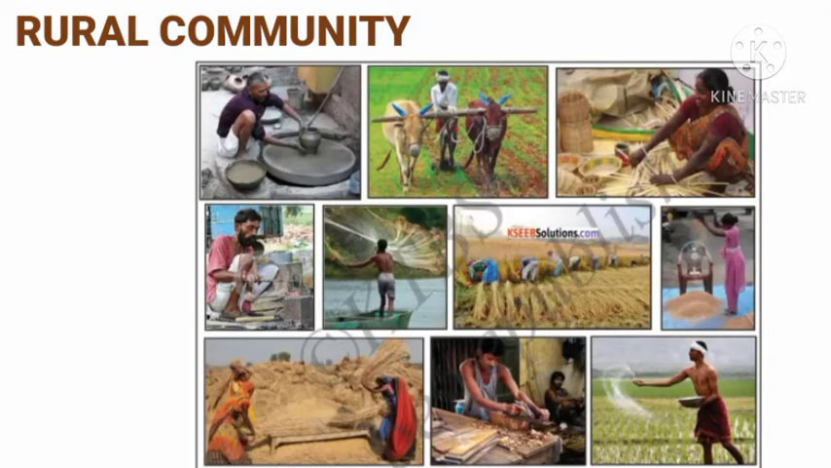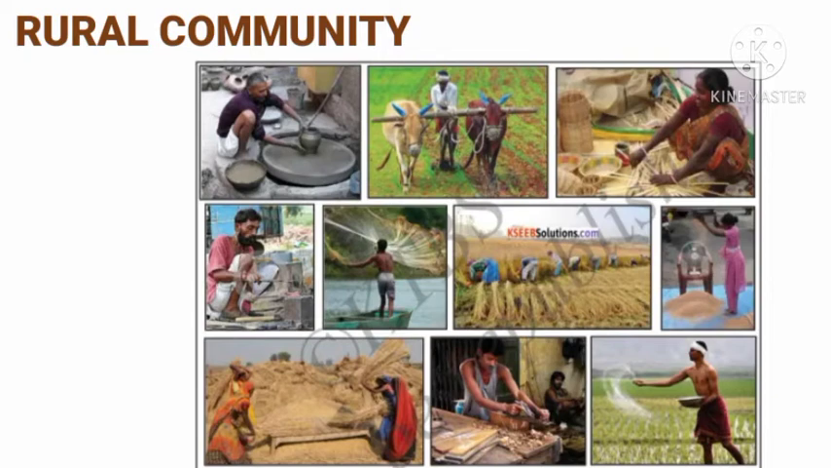Let's see these communities one by one. First one, rural community. See students, here is a picture of a rural community. Observe on your mobile screen or on a textbook. You can see many activities in the pictures, and differentiate agricultural activities and non-agricultural activities and write them separately in the space given below.